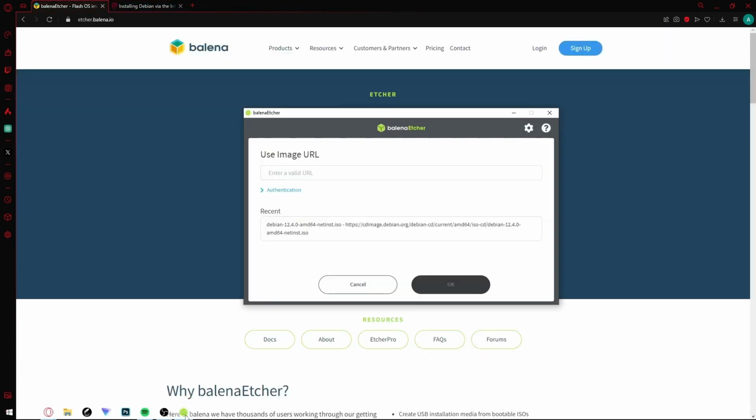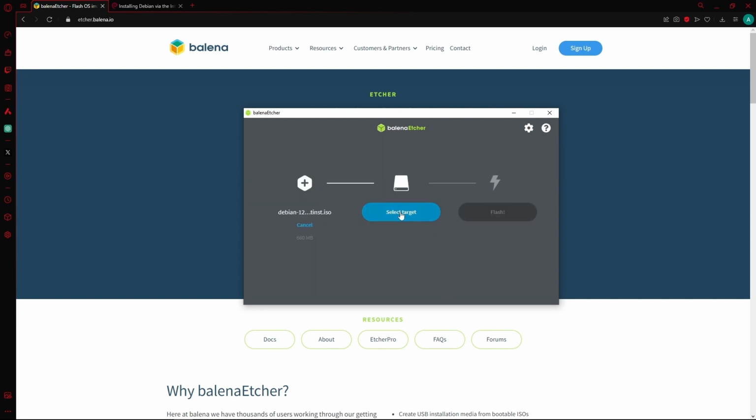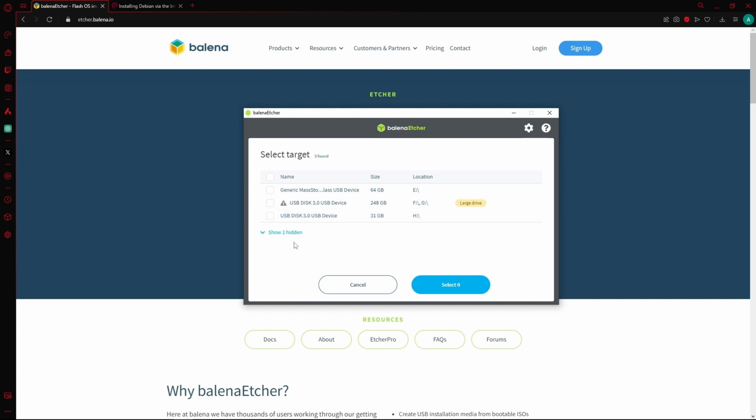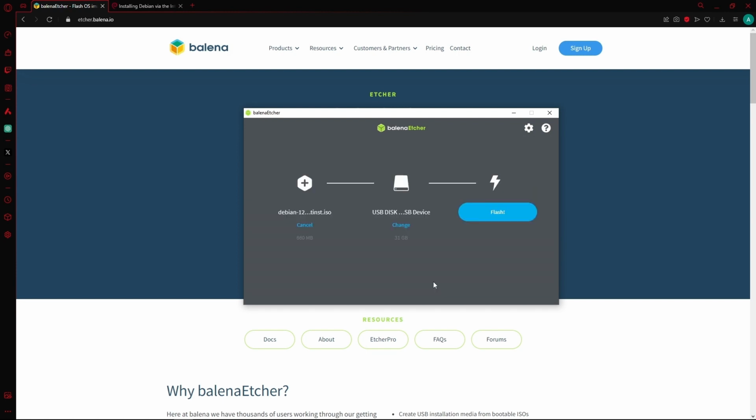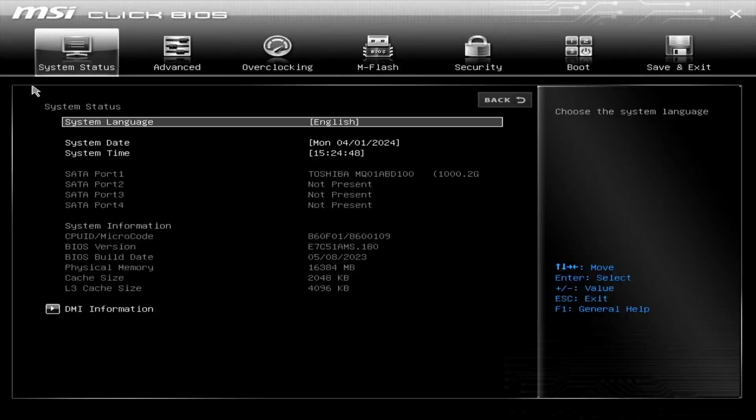Go back to Etcher and paste the link of AMD 64. Click OK. Select the target USB key you want to use as the installation media. And now you can flash it. Once it's done, unplug the installation media and plug it into the device you want to use as a server and turn it on.